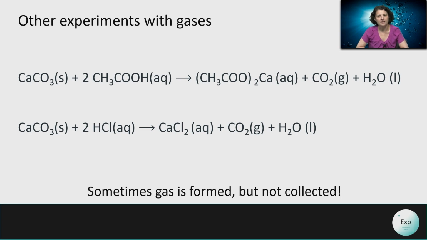Other experiments that we conduct in the chemistry laboratory that have the potential to produce gases, or do produce gases, but those gases are not collected, involve the reaction between calcium carbonate, either in the form of chalk or eggshells, with vinegar or hydrochloric acid. Both acids are strong enough, or over time will react with the carbonate to produce carbon dioxide. That gas may be collected and quantified. However, if the process is substantially long, it may not be worth it, or if our products are more valuable than the gas that is generated, it may not be worth the effort to collect the gas that is forming.